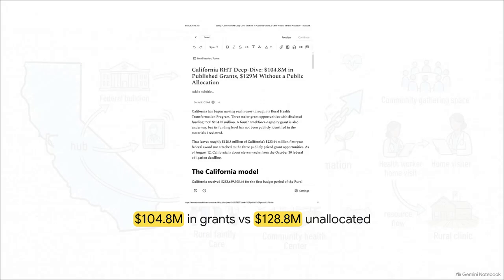Looking at an independent analysis of budget period 1, we see a highly sequenced rollout of these funds. There's $104.8 million in published active grants, compared against roughly $128.8 million in unallocated federal funds prior to the obligation deadline. This gap actually matters quite a bit. It tells us that California is deliberately pushing initial capital through distinct, immediate grant opportunities while retaining a substantial war chest, so to speak. That unallocated portion is strategically held back for broader programmatic distribution as the federal timeline progresses, giving the state the financial flexibility to address operational bottlenecks as they pop up.